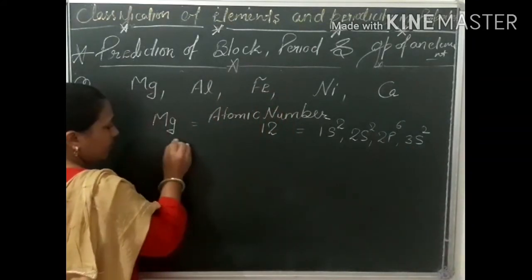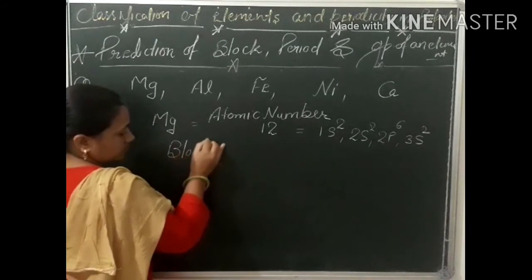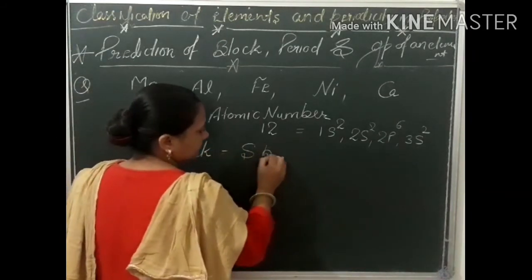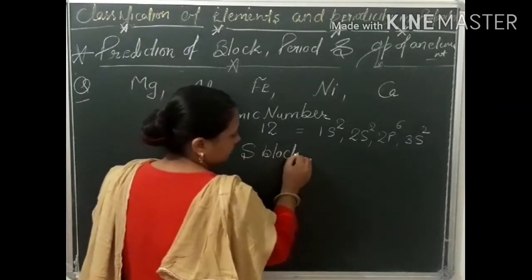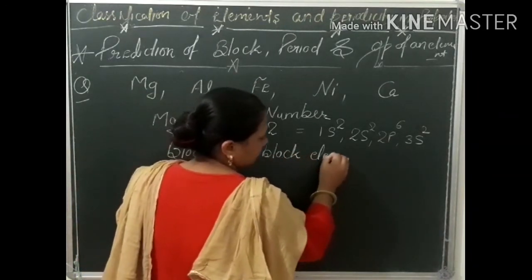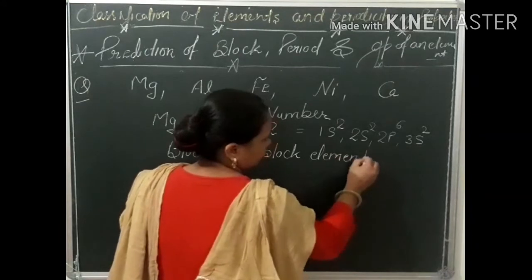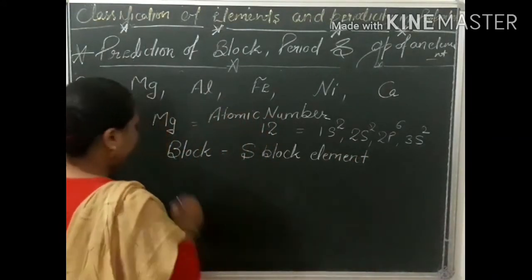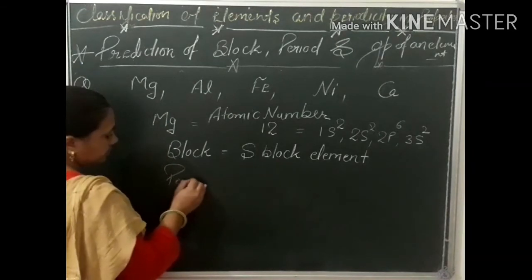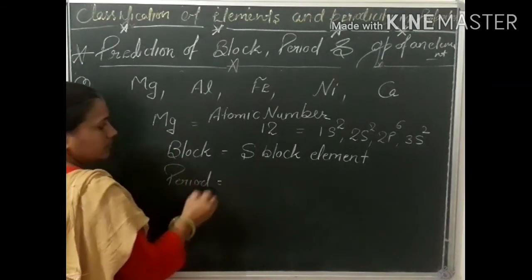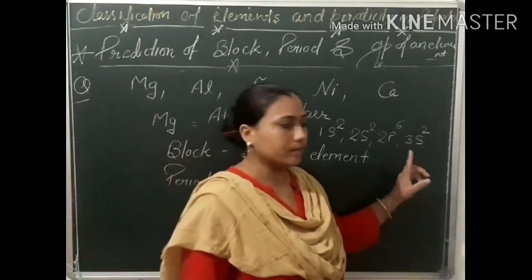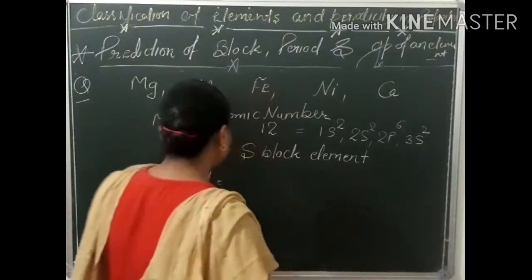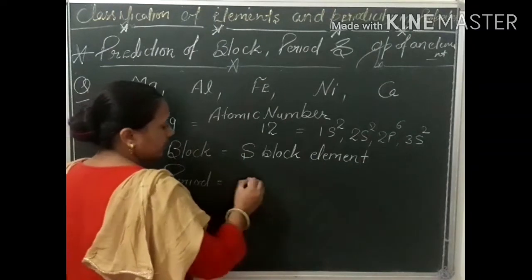Now here block: s. And for period we see the principal quantum number. Here the principal quantum number in the valence shell is 3, so it is an element of the third period.